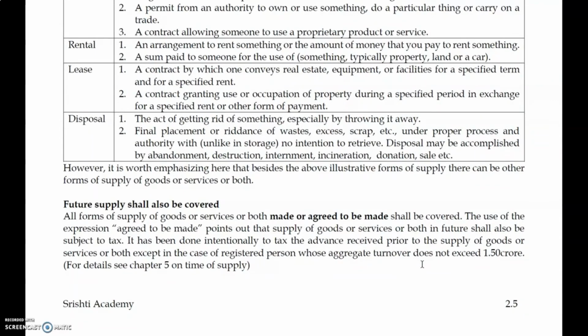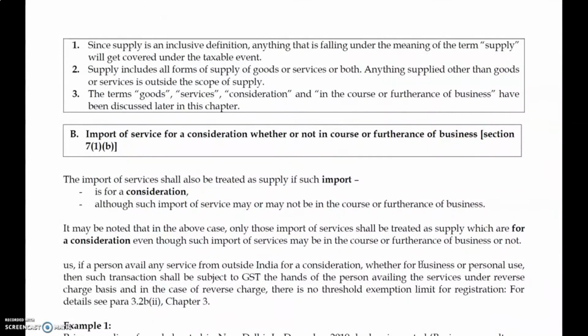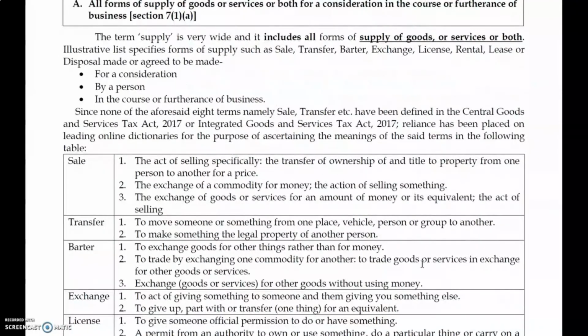See, the next three lines are not relevant now. There is something called composition tax. We will come to this point later on. So this is the point. This clause is 7(1)(a). We'll explain the point very clearly.